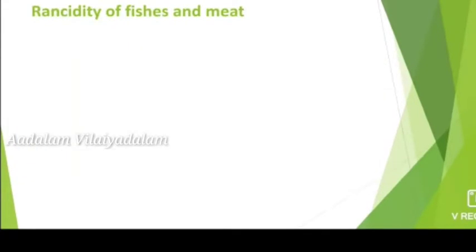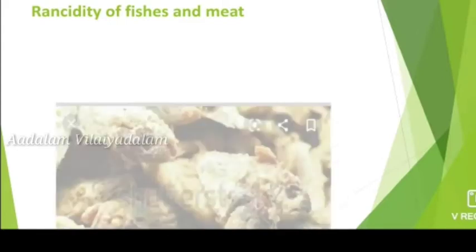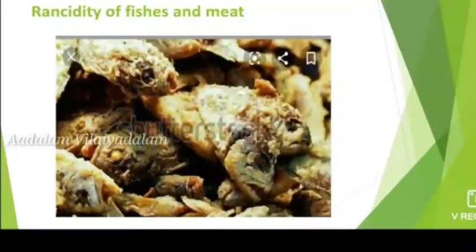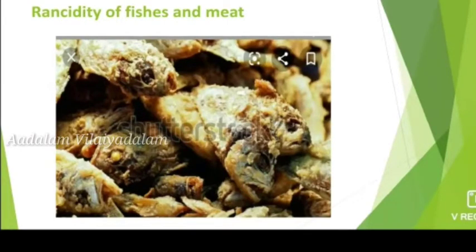And second one, rancidity of fishes and meat. Fish and meat contain high levels of polyunsaturated fatty acids. If they are exposed to air or sunlight, they undergo oxidation and release a bad odor.